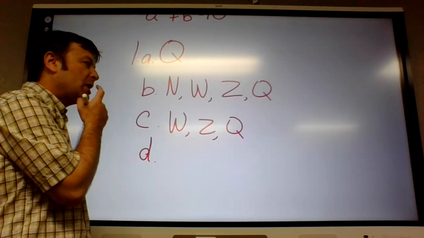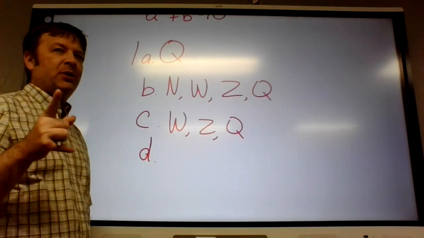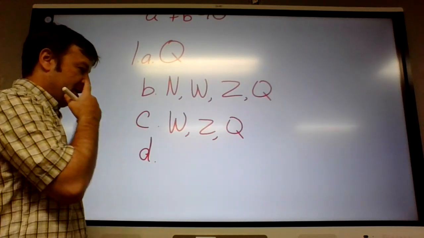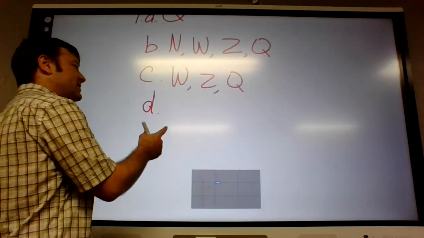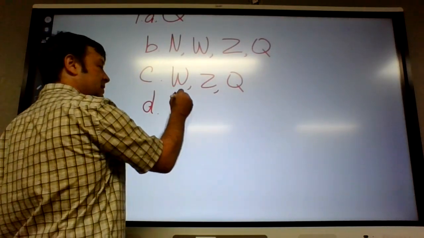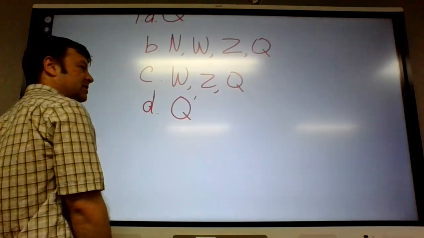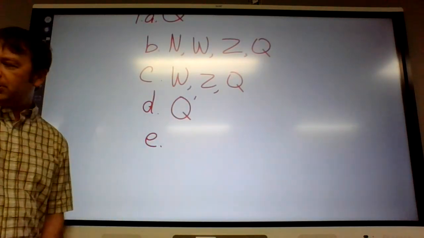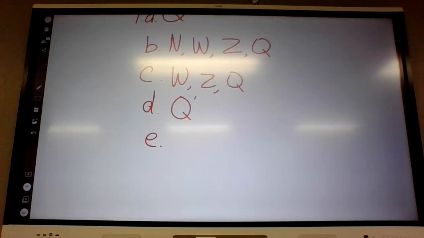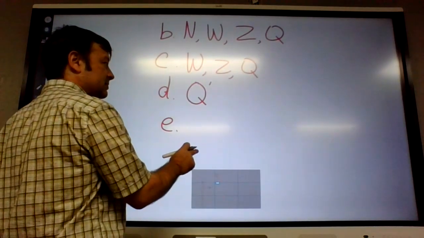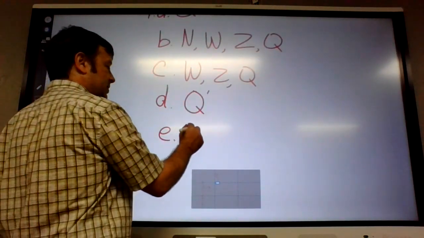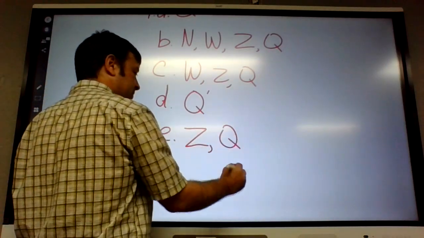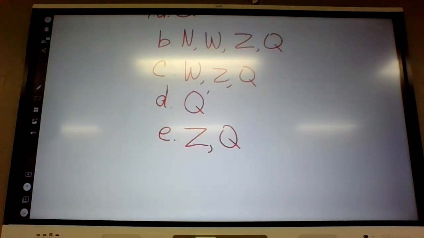Okay, D, negative square root of 195. If you plug that in the calculator, actually square root of 196 is 14, so that one would have been an integer. But square root of 195 is a mess, so that would mean it's irrational. So Q with the not symbol, not Q, not rational. Okay, negative 5 is a what? Integer. And if it's an integer, is it rational? Yes. But negative 5 is not natural.